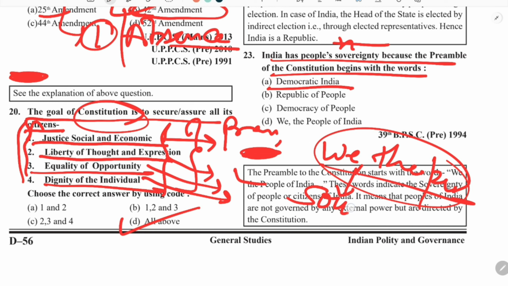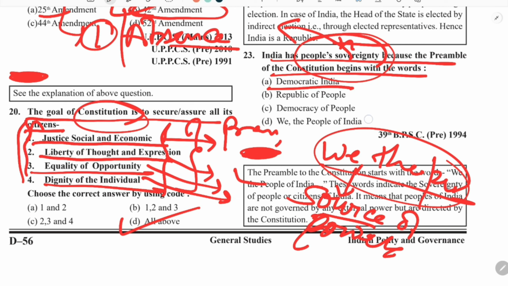The people are the ultimate authority, the source of power. People's sovereignty means the ultimate authority lies in the hand of the people. So we the people of India is the right answer, because our preamble starts with these words, and this means people's sovereignty.